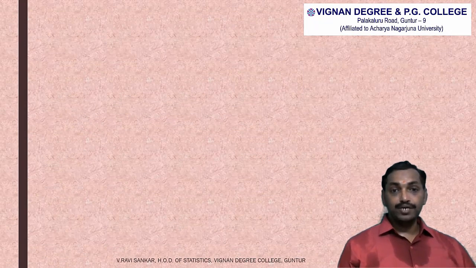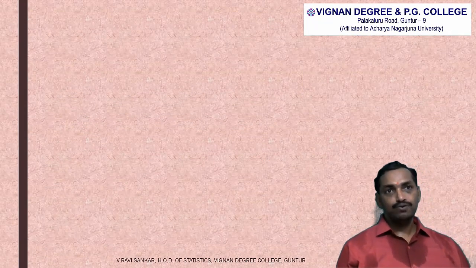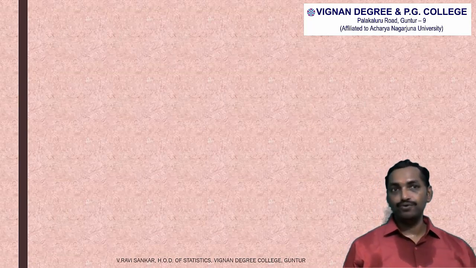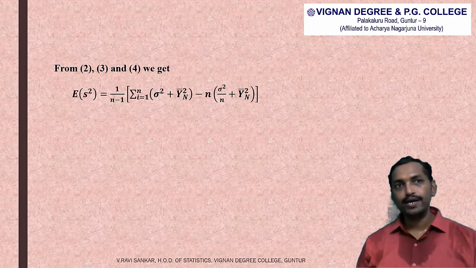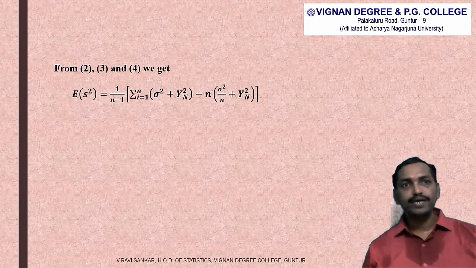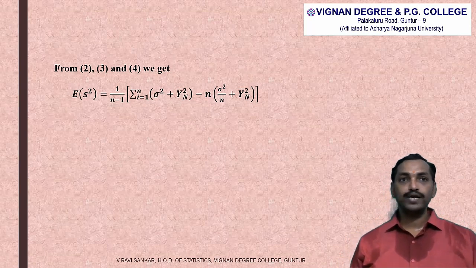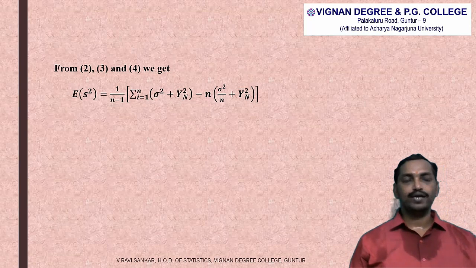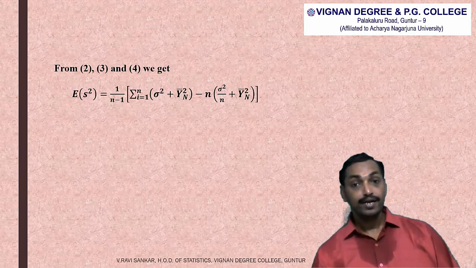So by substituting equations 3 and 4 in equation 2, we get expected value of s square is equal to 1 by n minus 1 into summation sigma square plus Yn bar square minus n into sigma square by n plus Yn bar square. So sigma square plus Yn bar square is a constant value. We are adding the same constant value n times.